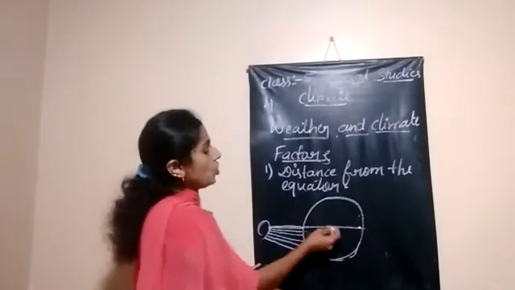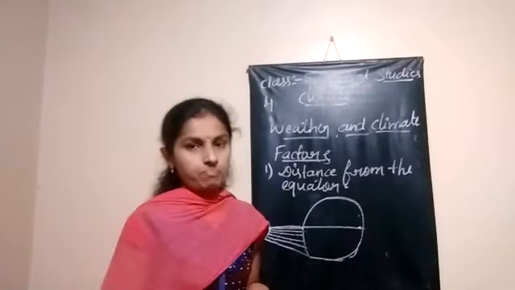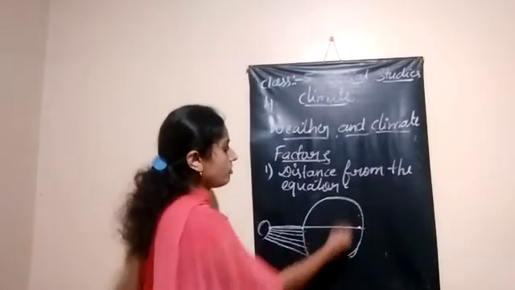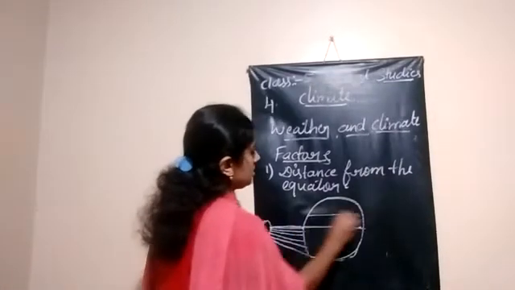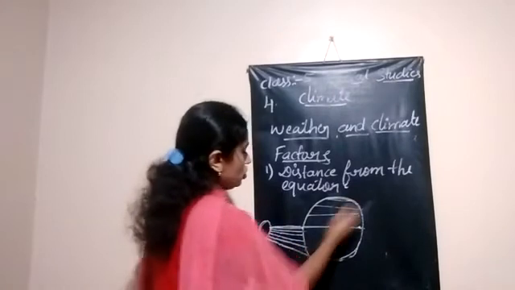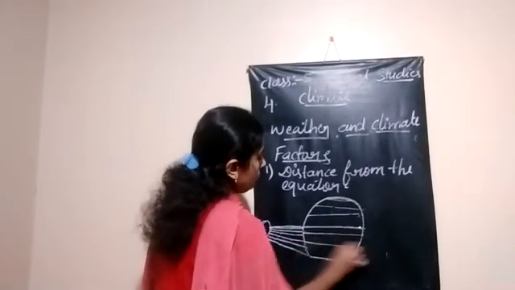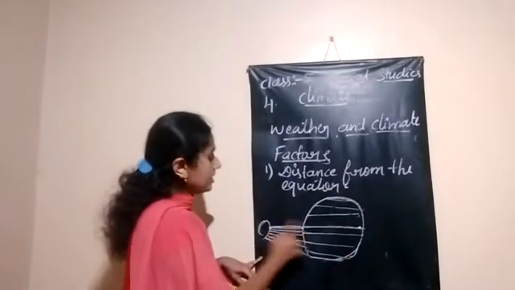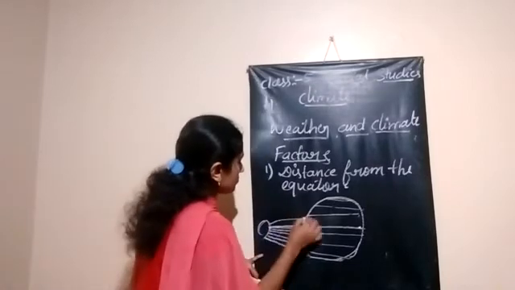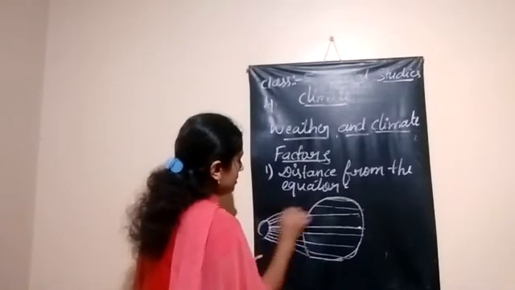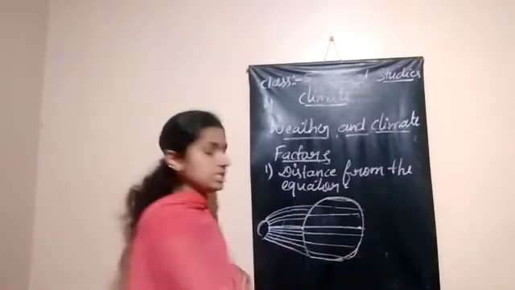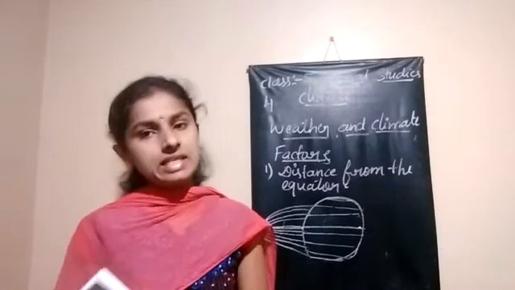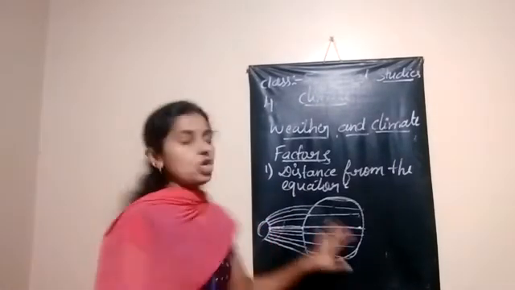When we are going far from the equator, got it? When we are going far from the equator, to all these regions, the sun rays fall like this. Those regions are receiving slanting sun rays. Slanting means that it is not straight.